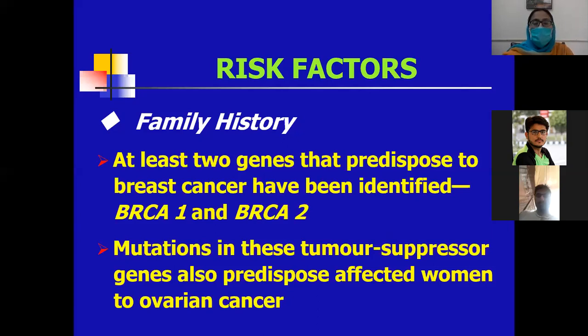So you must know about the genes. These are BRCA1 and BRCA2, and these are tumor suppressor genes. Along with breast carcinoma, they can also predispose the woman towards ovarian cancers.